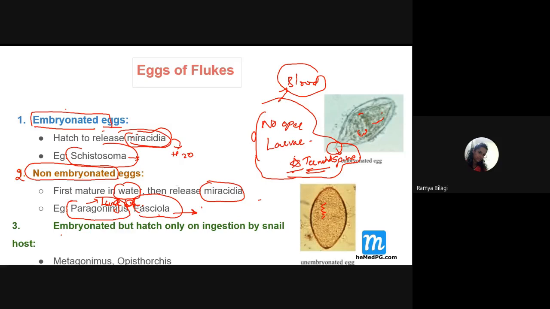non-embryonated eggs. Then embryonated but hatch only on ingestion by the snail. So this is very important. So that means what? These are the eggs. They contain the larvae, but from the larvae, the baby or the miracidium will come only once it is taken up by the snail. So the example is what? Metagonimus or Opisthorchis. So these are the examples of what? Embryonated eggs, but they hatch by ingestion into the snail.